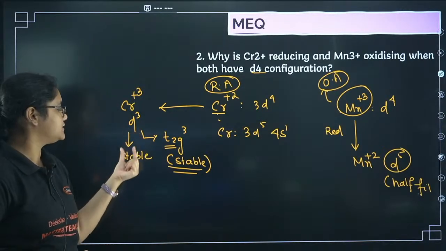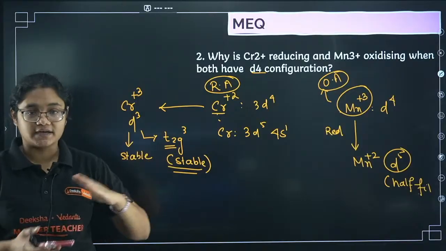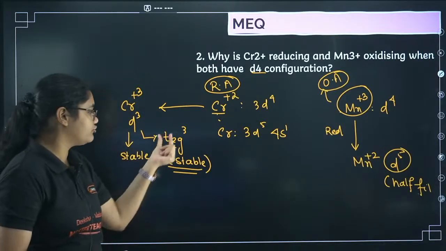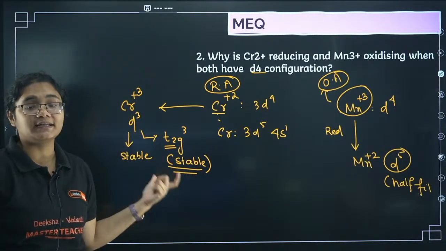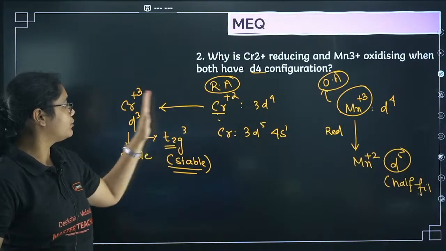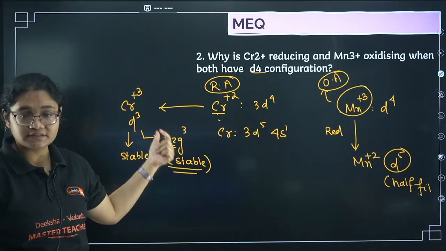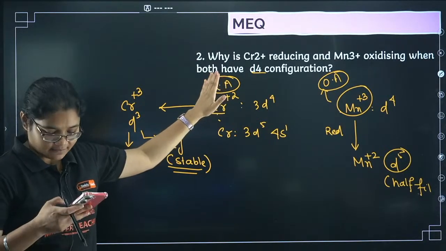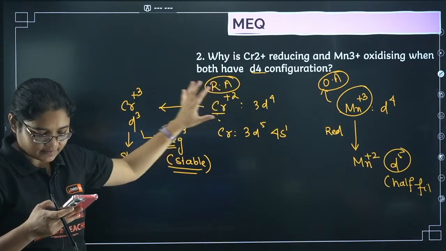Why? Because it forms coordination compounds. If you have studied the d orbital splitting, we get a t2g3 configuration, which is highly stable. Since it is undergoing oxidation from +2 to +3, Cr2+ will behave as a reducing agent. Okay, this part is clear.